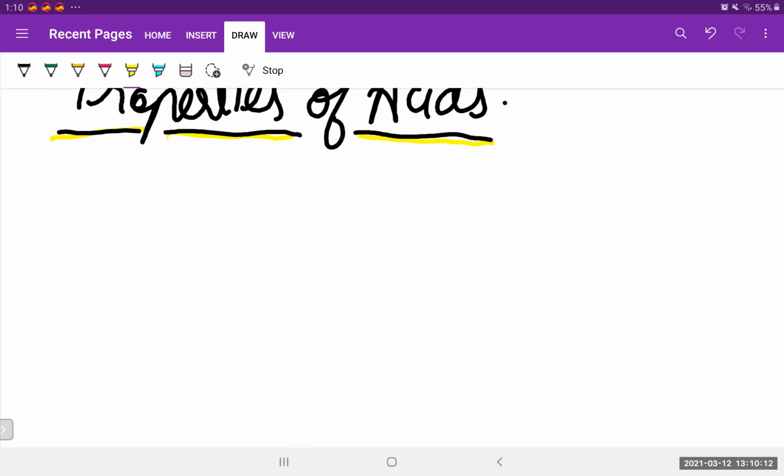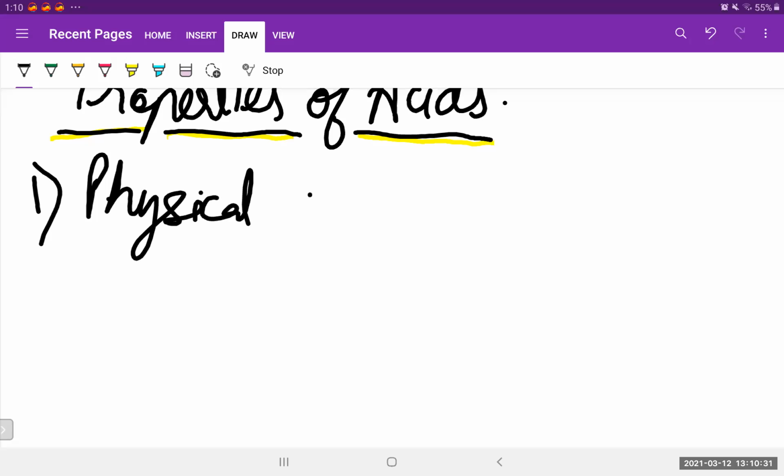So properties of acids. Any property we study of any compound or any substance, we consider two types of properties. The first is the physical property and the second is the chemical property. So the first one is physical property. So let's start with it. So physical property.